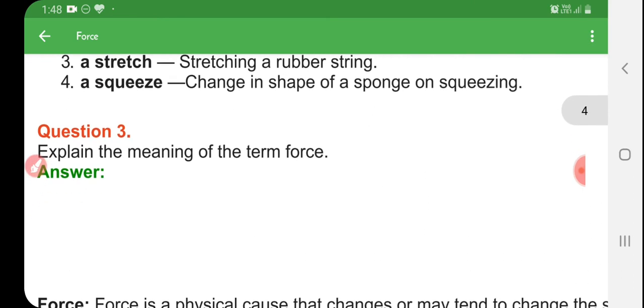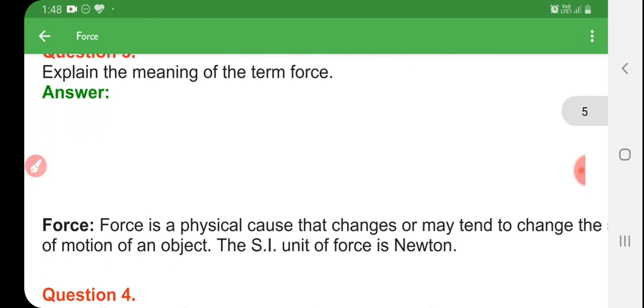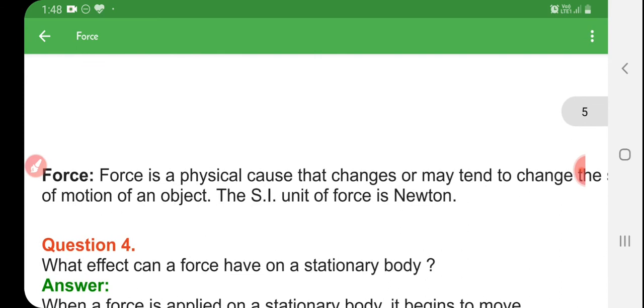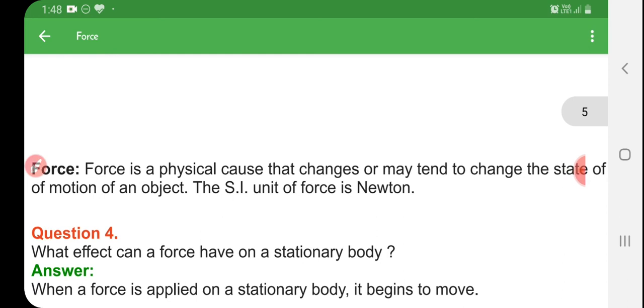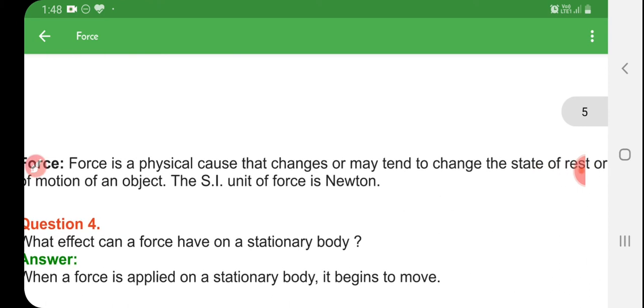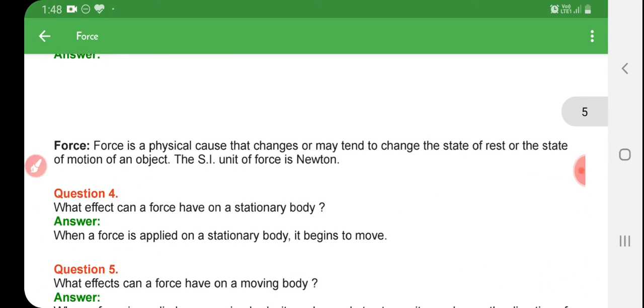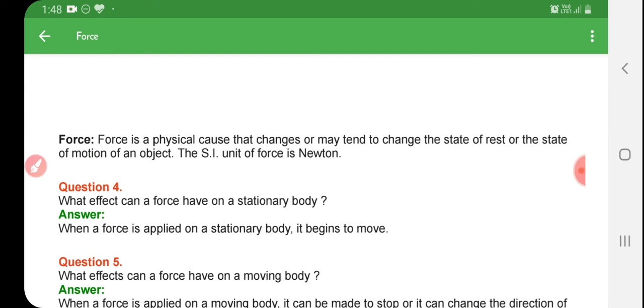Question number 3. Explain the meaning of the term force. The answer will be, force is a physical cause. Force is a physical cause, applied by our hand, that changes or tends to change the state of rest or the state of motion of an object.